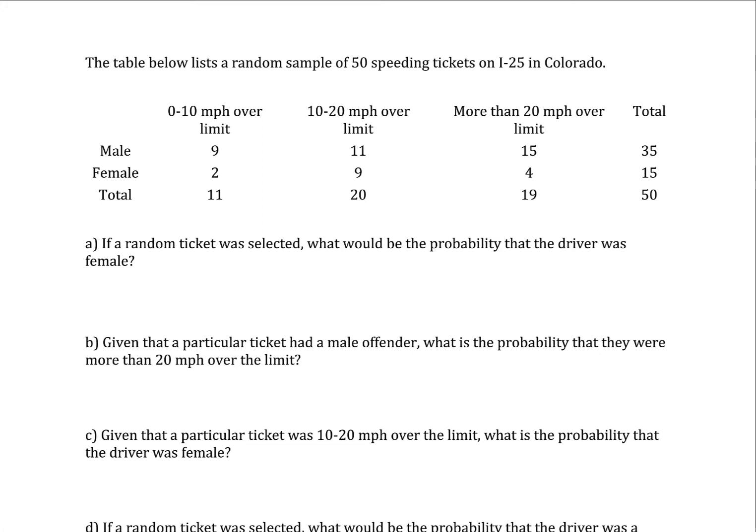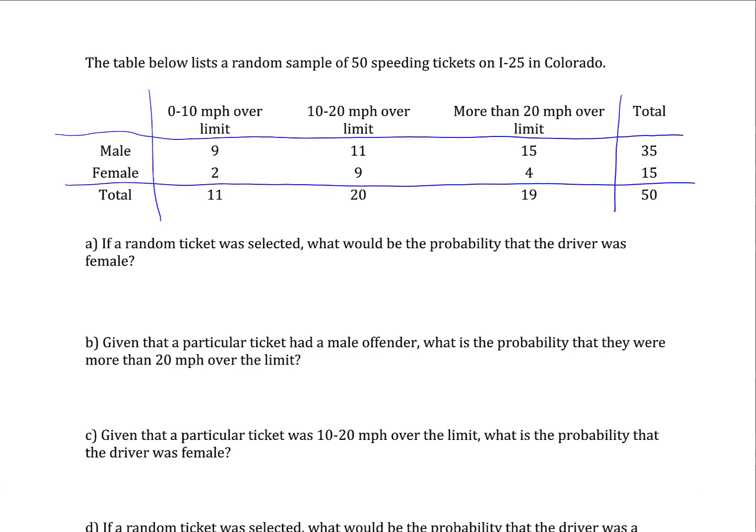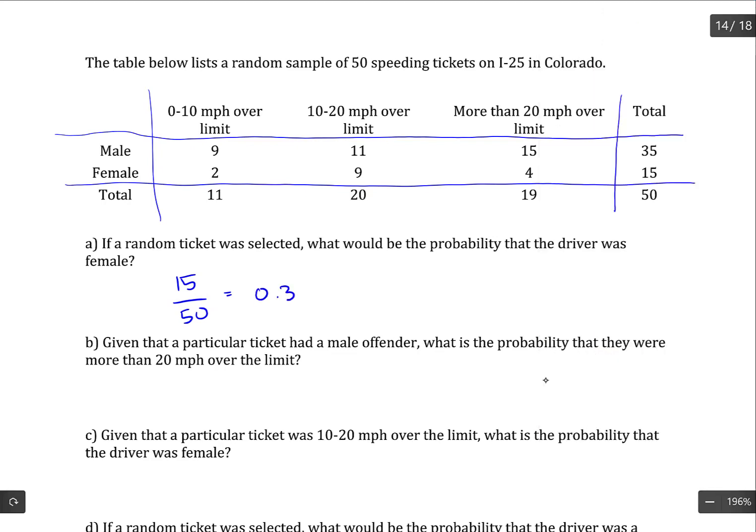The table below lists a random sample of 50 speeding tickets on I-25 in Colorado. If a random ticket was selected, what would be the probability that the driver was female? The table might make a little more sense if I separate out the total row and columns from the headings. Okay, so there's 15 females in this study out of 50 in the study altogether. So that's the probability of a female, which is 0.3.